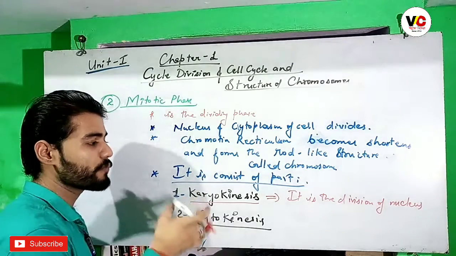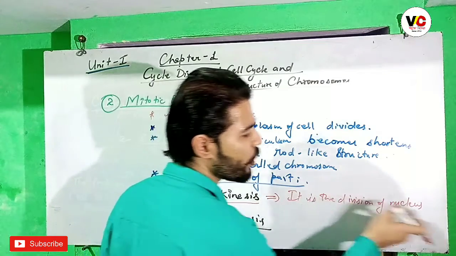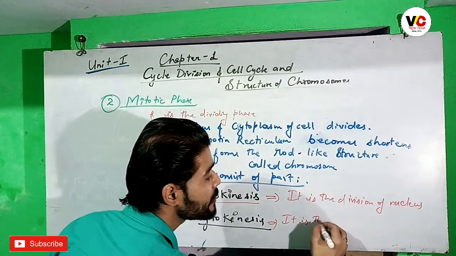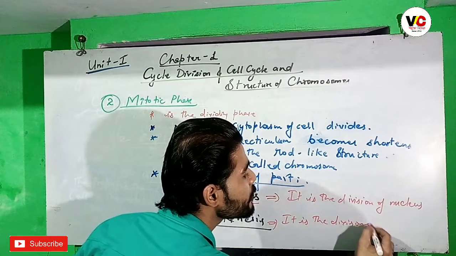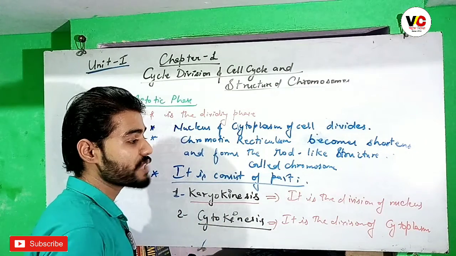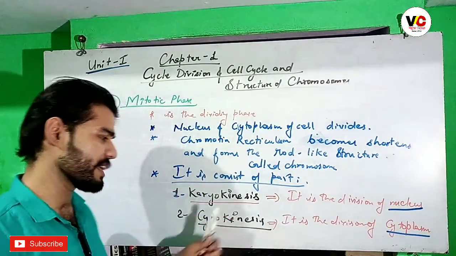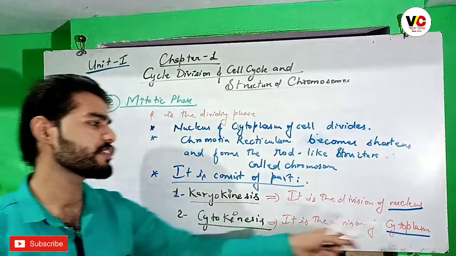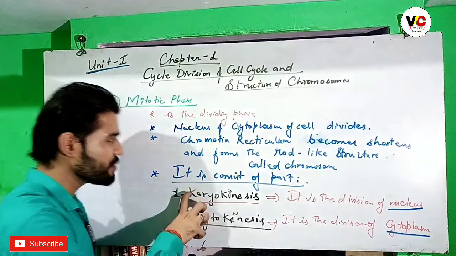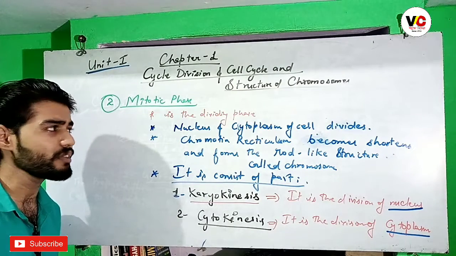Karyokinesis is the process where the division of the nucleus takes place. And what is cytokinesis? It is the division of cytoplasm. This term is important, so you have to note it down: the cytoplasm division is known as cytokinesis, and the nucleus division is known as karyokinesis. So these are the two parts, or subdivisions, of the mitotic phase. I hope you understood.